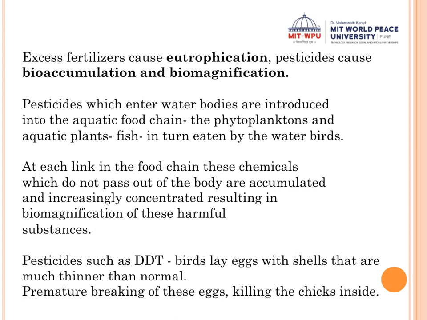Is that clear? So remember that even if the water is contaminated, or the soil is contaminated, it is going to be transferred from one producer to the entire food chain. So even if the bottom producers get contaminated, remember that it is going to transfer to the topmost trophic level. Okay, is that clear? That is nothing but bioaccumulation and biomagnification. So it is very essential that we check soil pollution or water pollution.